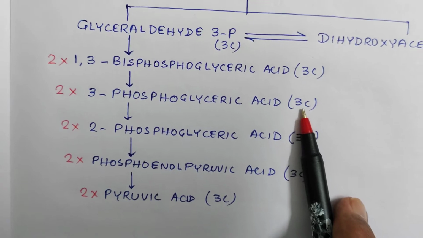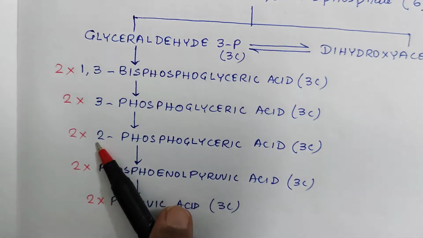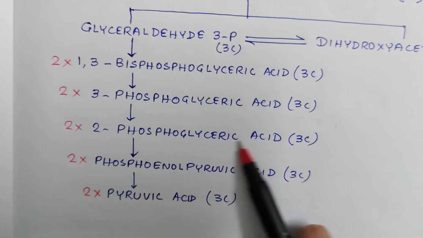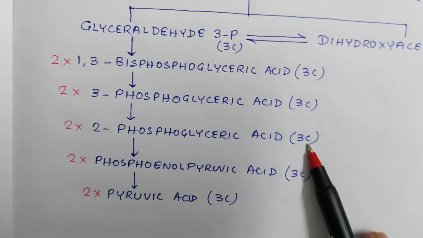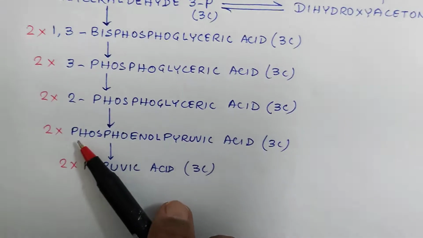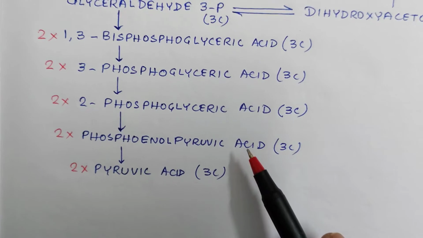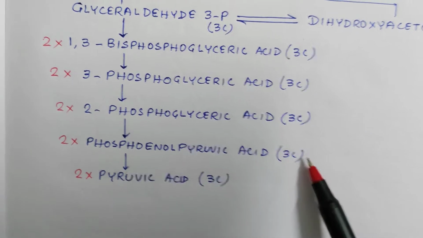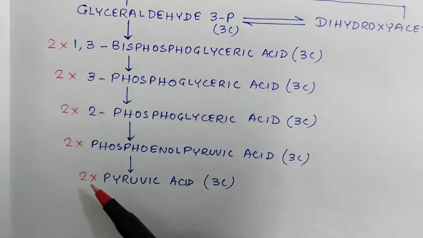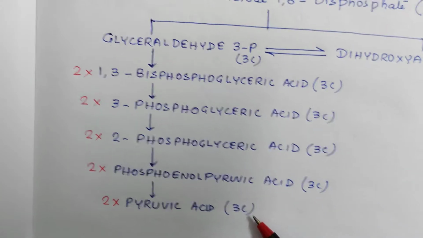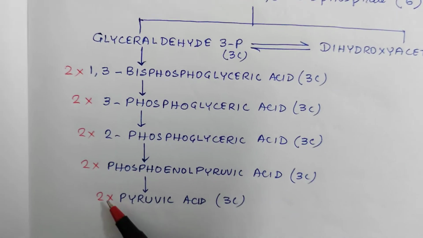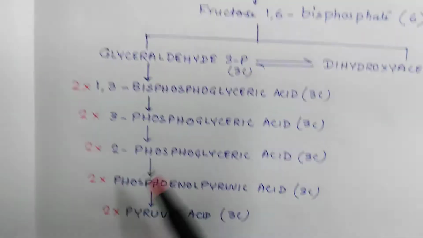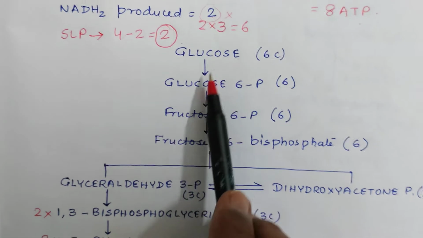Then 2-phosphoglyceric acid, then phosphoenol pyruvic acid, PEP, and finally pyruvic acid, all 3-carbon compounds. So ultimately we get 2 molecules of pyruvic acid from 1 molecule of glucose.